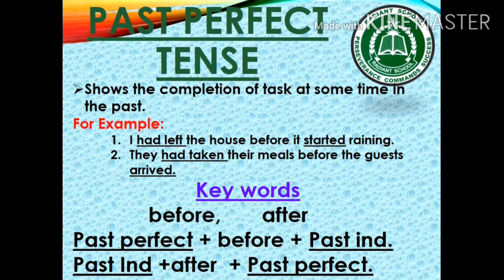When we see the word before, the first part of the sentence will go for past perfect and the second part will go for past indefinite, and in case of after, past indefinite tense is used in the first part of the sentence and past perfect tense is used in the second part.